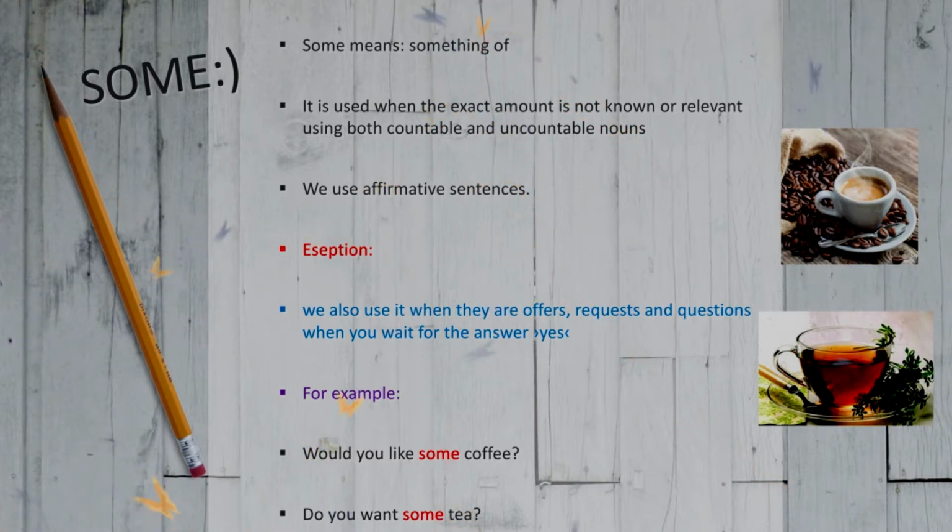We use it in affirmative sentences, except we also use it when there are offers, requests, and questions when you expect the answer yes. For example, would you like some coffee? Do you want some tea?